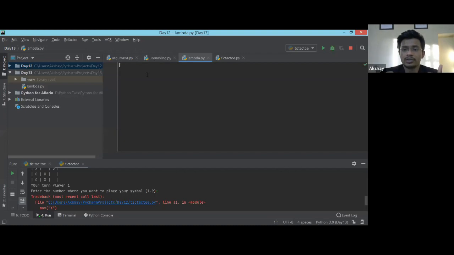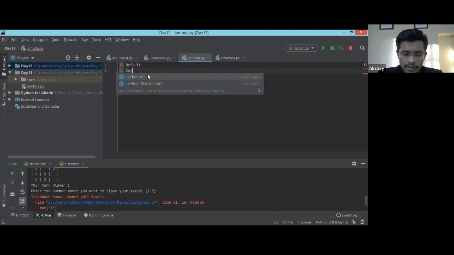So we learned four different types of arguments, right? Just quickly give me the names of all the arguments that we learned. The first was default, then keyword argument, then required.